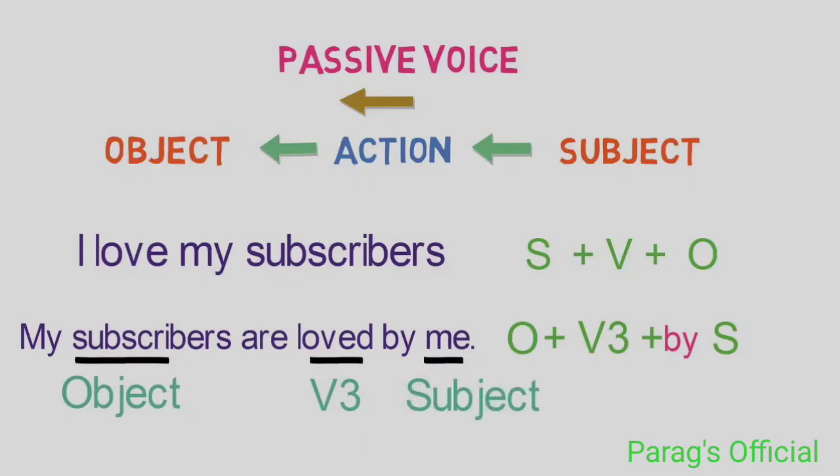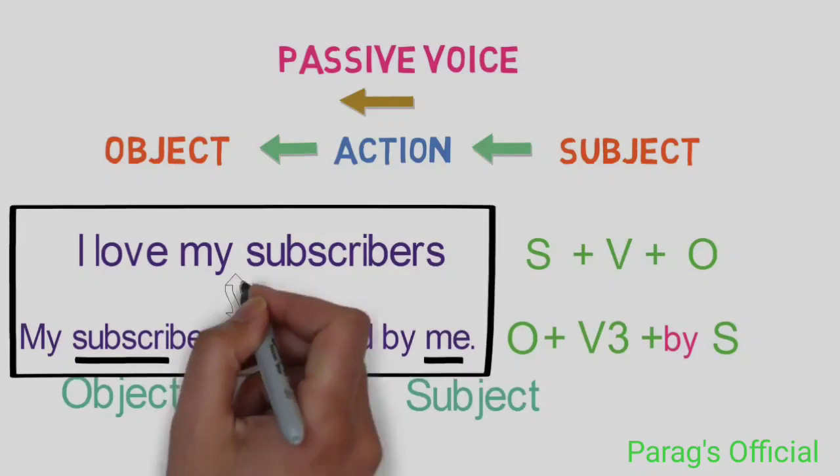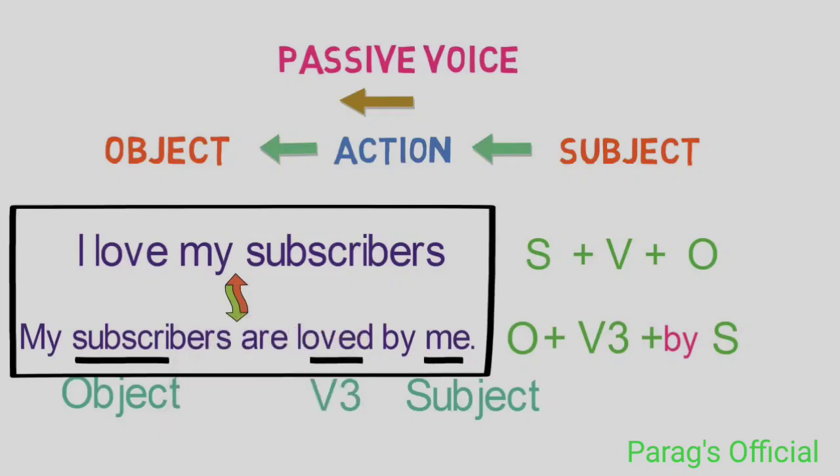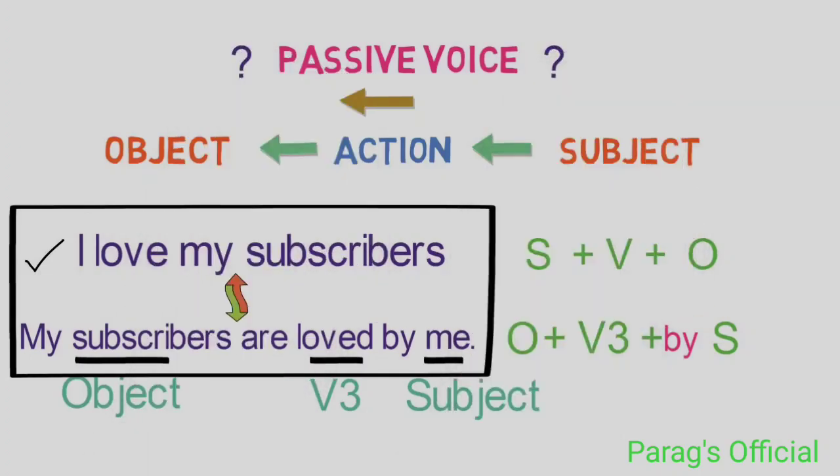Now I think you are clear about the difference and the general sentence structure between the two. Please note that both the sentences, I love my subscribers and my subscribers are loved by me, are exactly the same in meaning. Now you might be thinking, if both sentences are identical in meaning, then which one to use? We generally use active voice only. Then your next question would be, then when to use passive voice and what's the need of it?